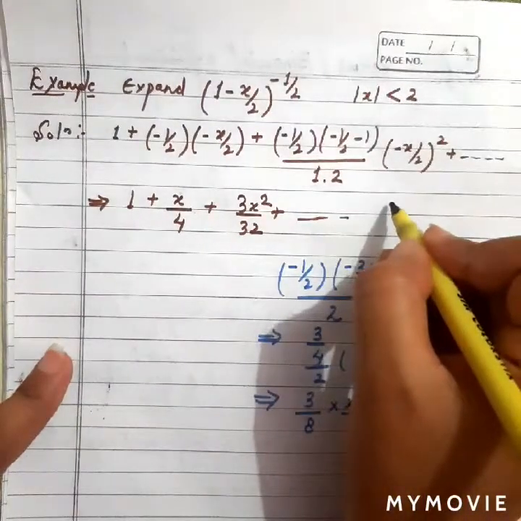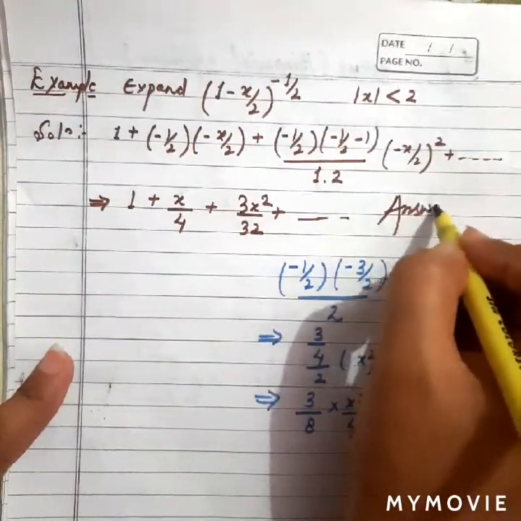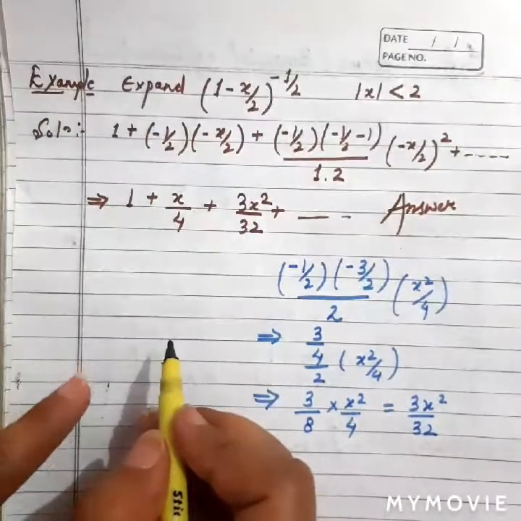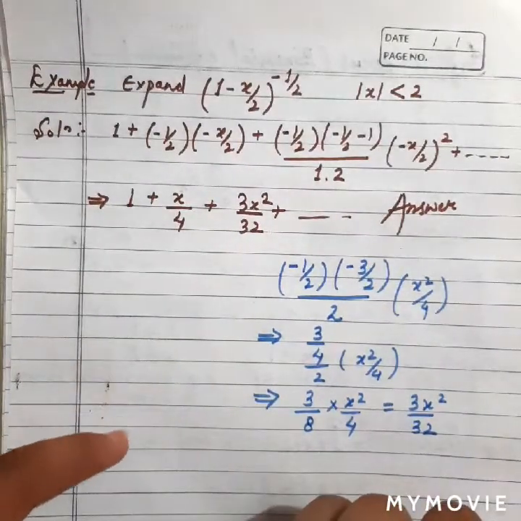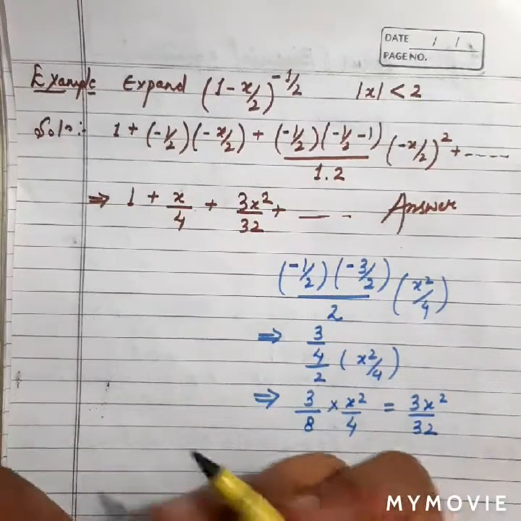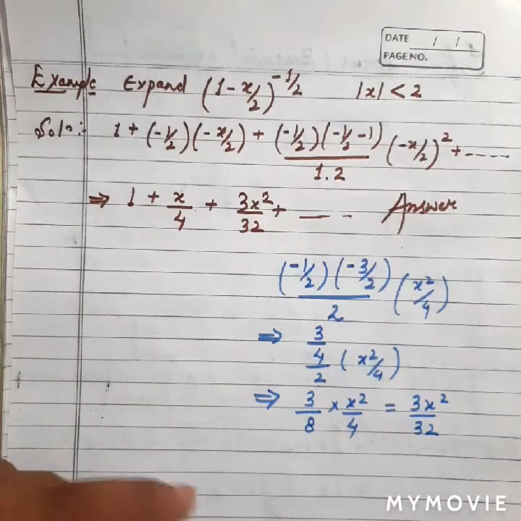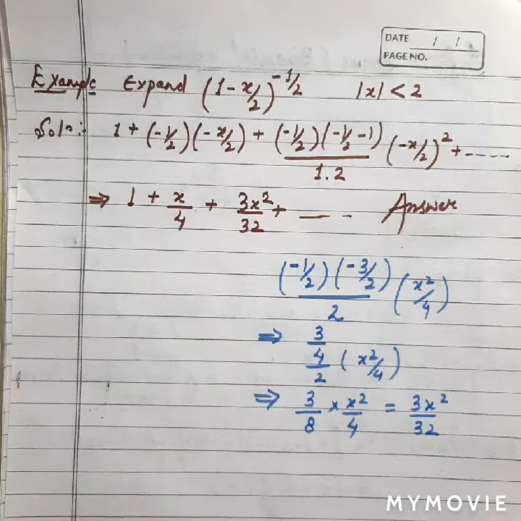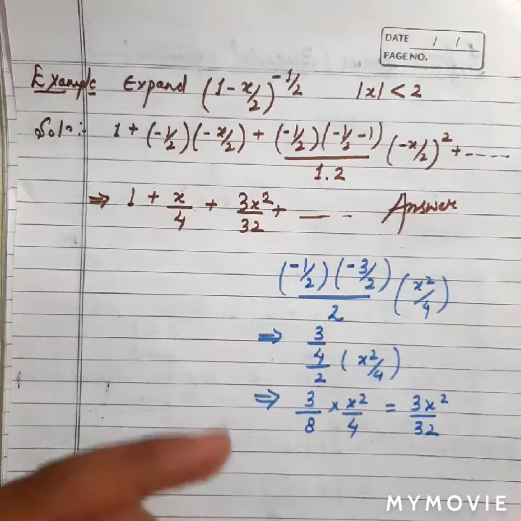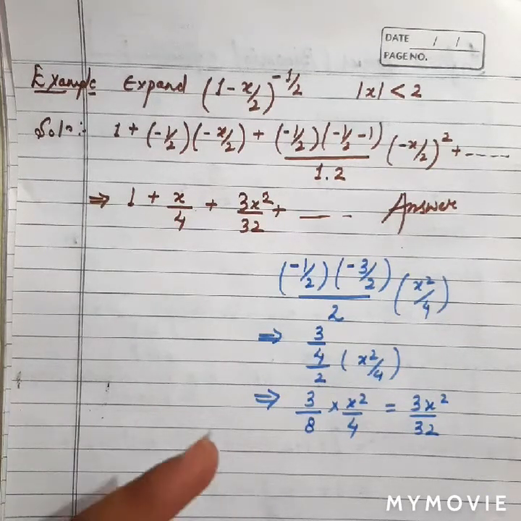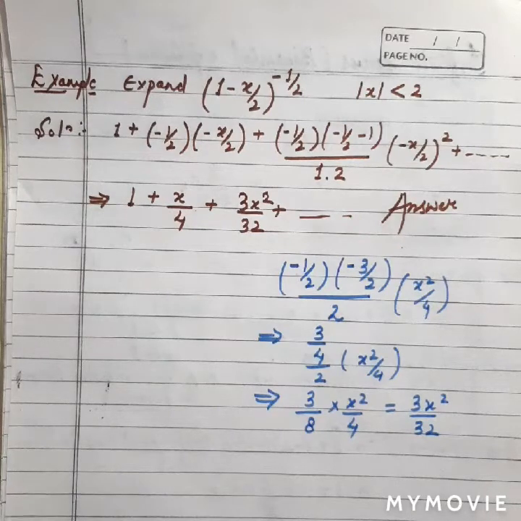So this is our answer. Like we have expanded this term with the help of binomial expansion, right? In this way we can expand any type of expression, and in my further videos I will explain about other expansions, how we can expand any type of expression with other series.